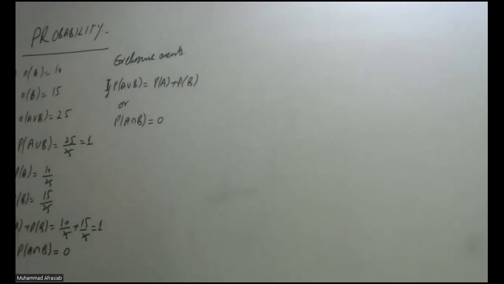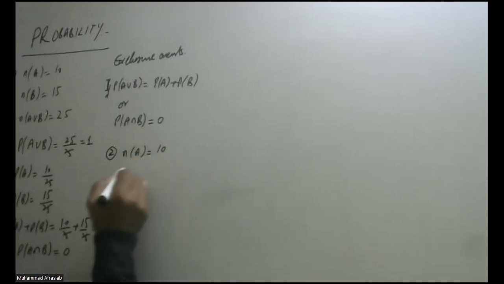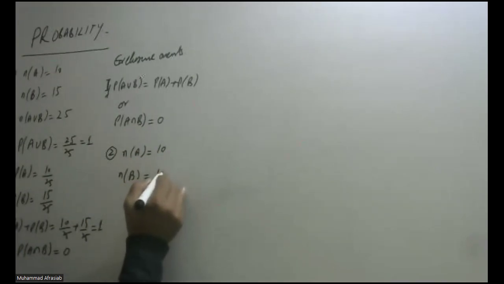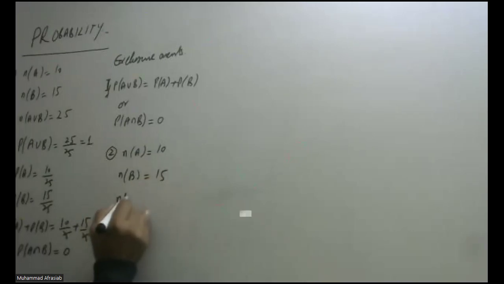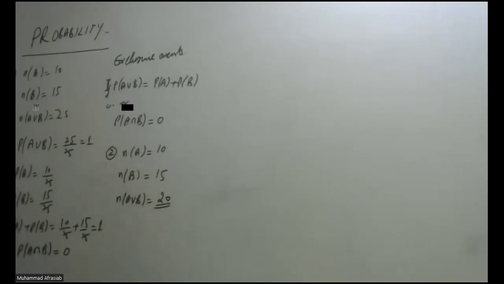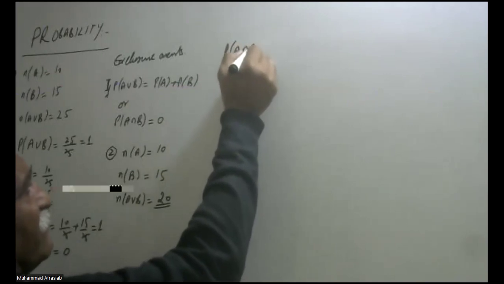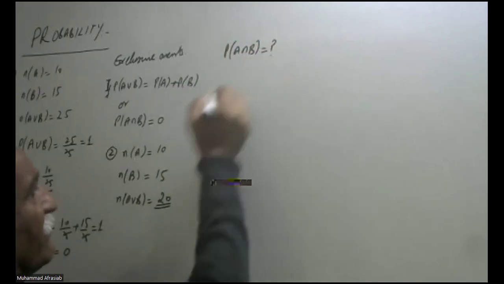Now we are going to use the second example, where n of A is, let's say, 10, n of B, let's say, is 15, and n of A union B, let's say, is equal to 20. Now we know that probability of A intersection B, first we are going to calculate.